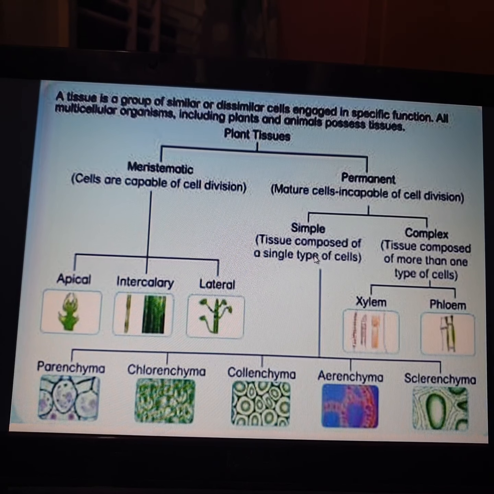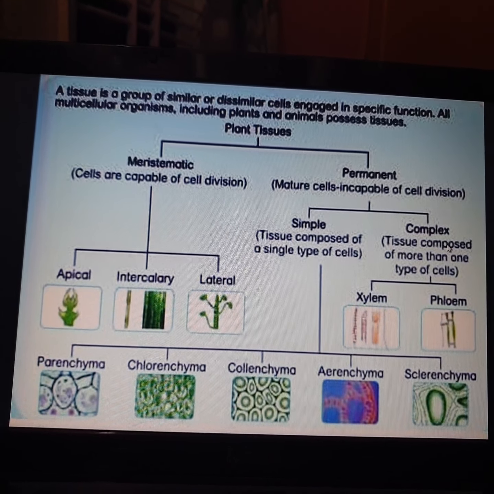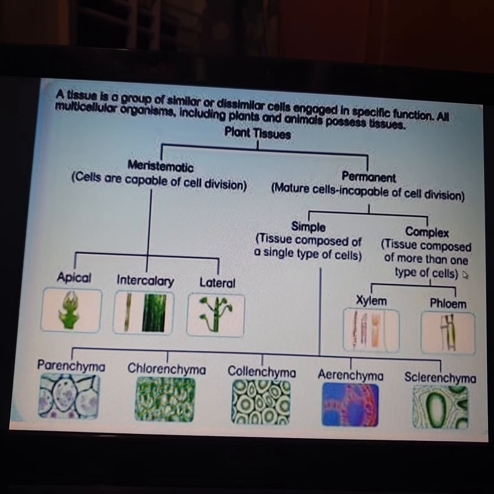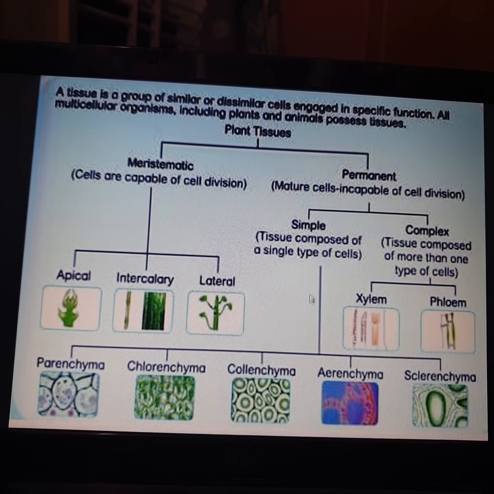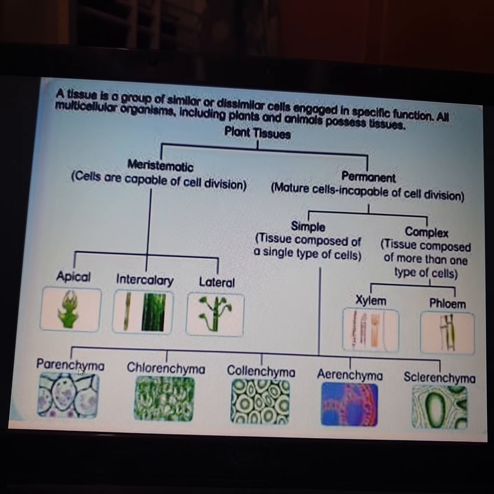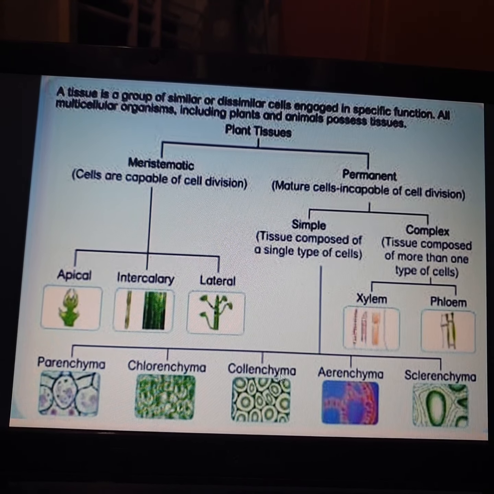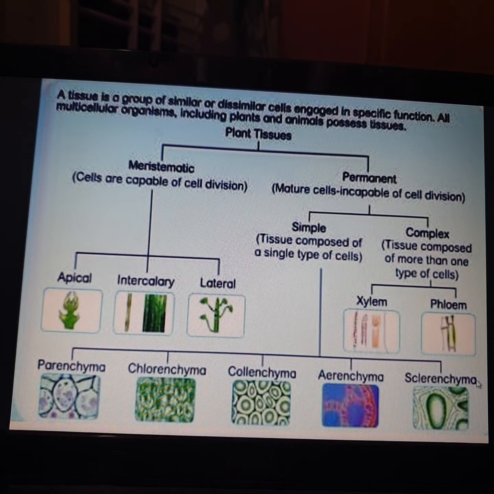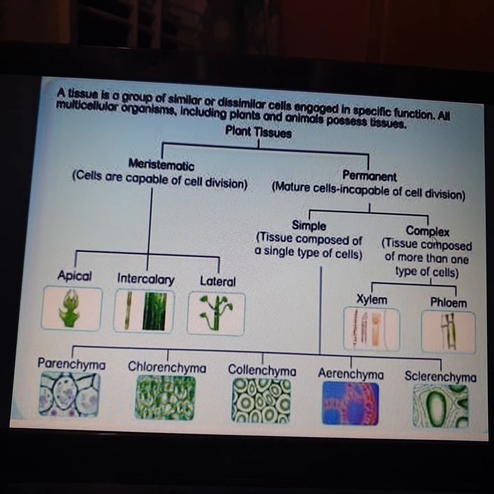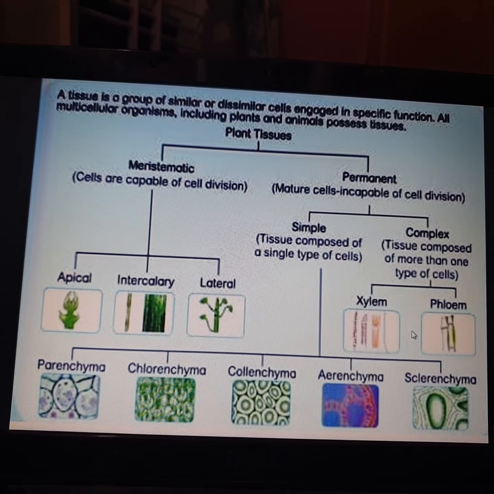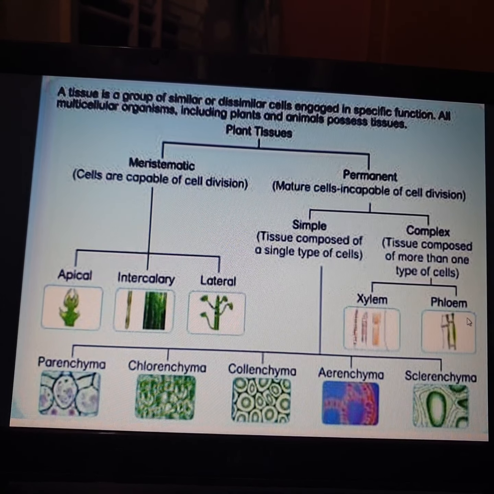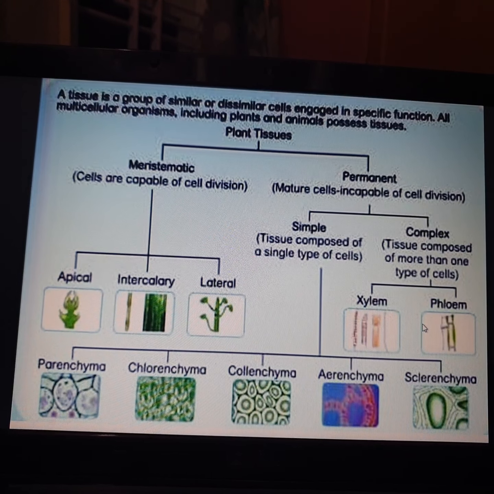Simple permanent means a single type of cells; complex means different types of cells. Simple permanent tissues are classified into five categories: parenchyma, chlorenchyma, collenchyma, aerenchyma and sclerenchyma, whereas complex permanent tissues are classified into xylem and phloem.